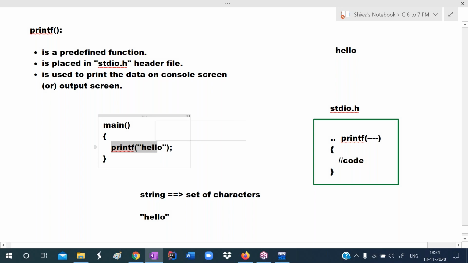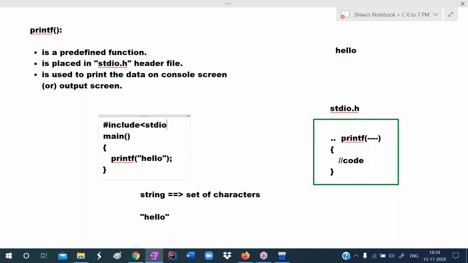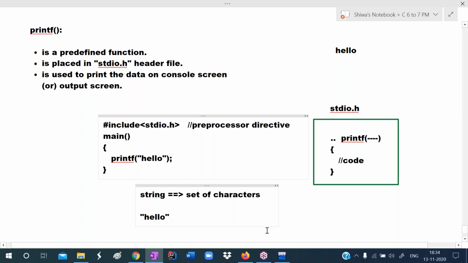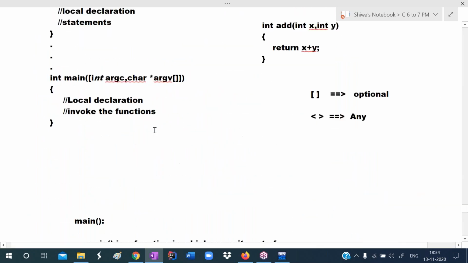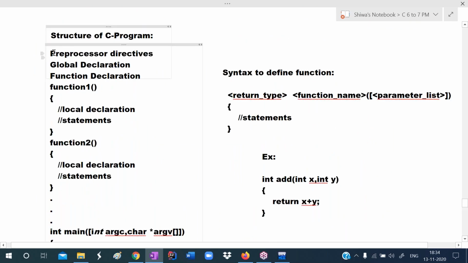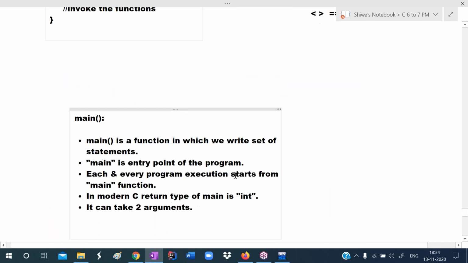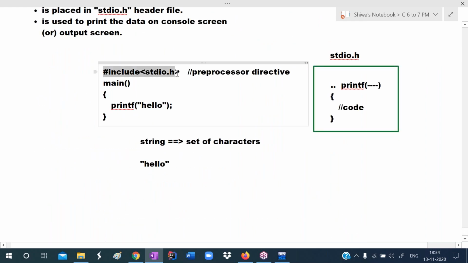So when we use this printf function, we have to write where they define this printf function, stdio header file. So when we use printf function, here we write one preprocessor directive, hash include stdio.h. This one is called preprocessor directive. In the structure of C program, I already told. We write preprocessor directives. So this hash include stdio.h is called preprocessor directive.